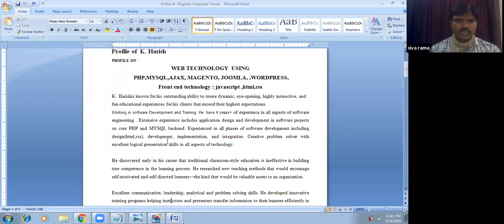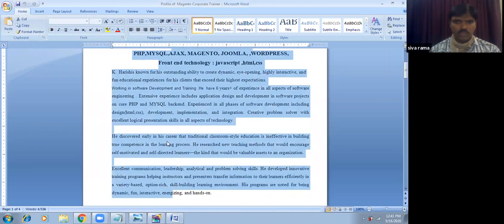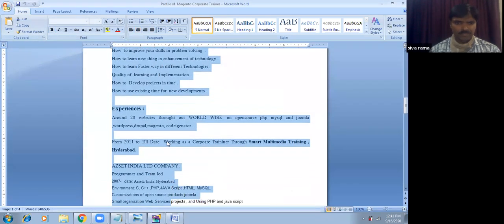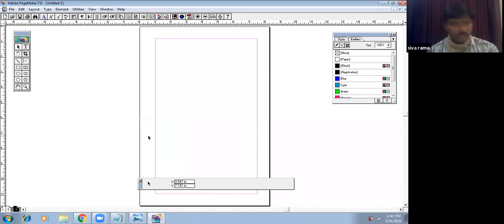We collected the data from MS Word to here. We can copy the data: just copy with Control C by dragging and selecting. I paste my data into PageMaker, but not directly pasting here.